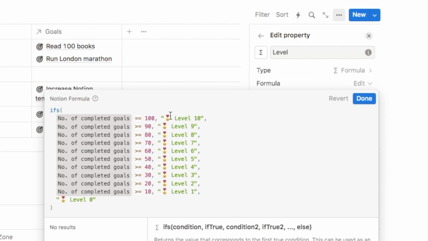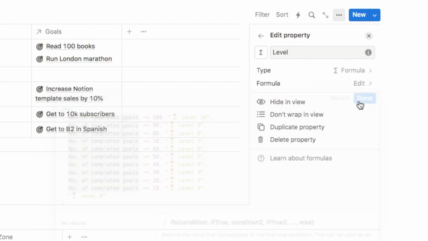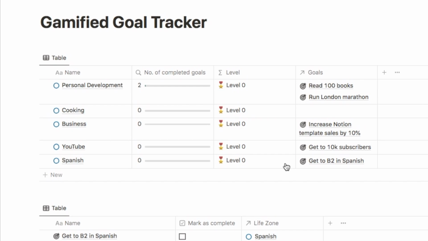Okay, so that is our formula complete. Once you're happy, you can click done. And if we have a look now at the property, here it is. These are all set to level 0 because none of them have reached 10 goals yet. But once this hits 10, this will change to level 1. Once it hits 20, it'll be level 2 and so on.